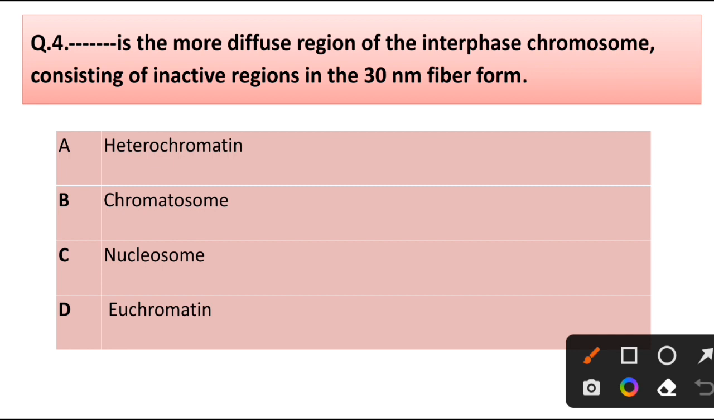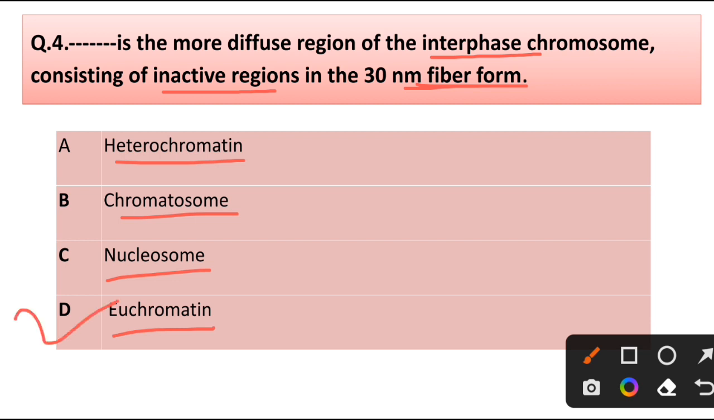Question number 4. Dash is the more diffuse region of interphase chromosome, consisting of inactive region in the 30 nanometer fiber: heterochromatin, chromatosome, nucleosome, euchromatin. Correct answer is option D, euchromatin.